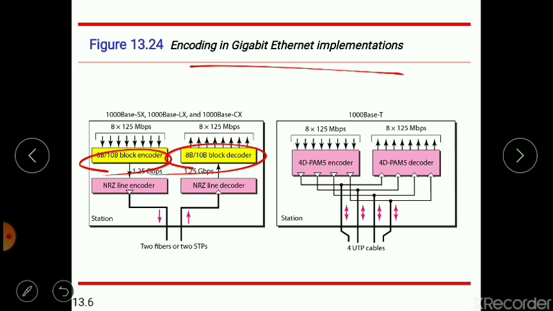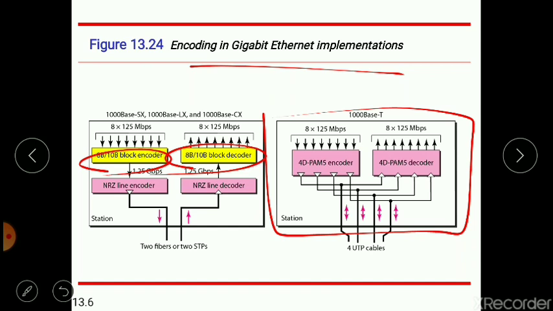But in the four wire implementation, it is not possible to have two wires for input and two wires for output, because each wire would need to carry 500 Mbps, which exceeds the capacity of category 5 UTP.